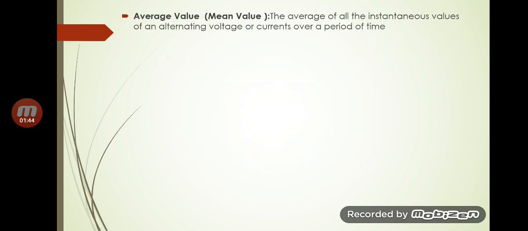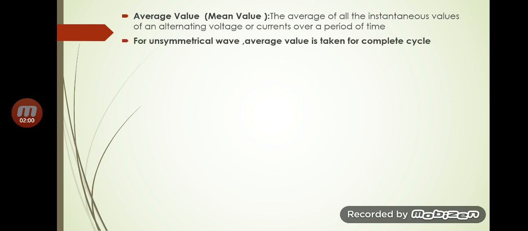Next one is the average value. Average value is also known as the mean value. Average value can be defined as the average of all the instantaneous values of an alternating voltage or current over a period of time. For an unsymmetrical wave, average value is taken for a complete cycle.